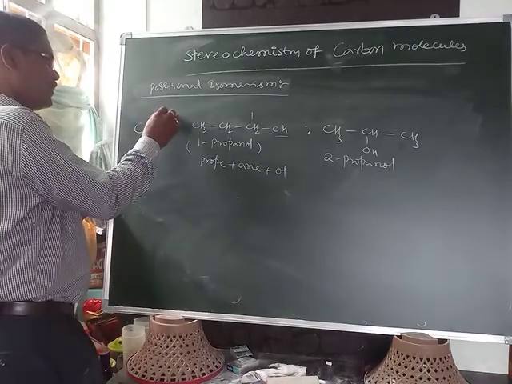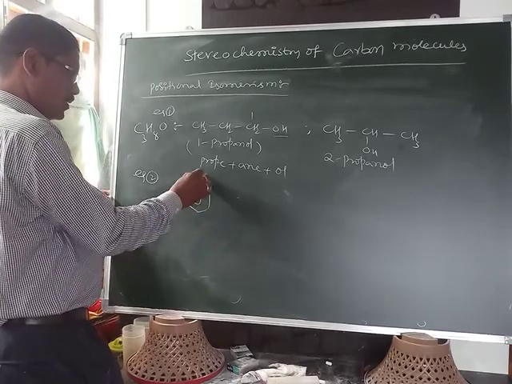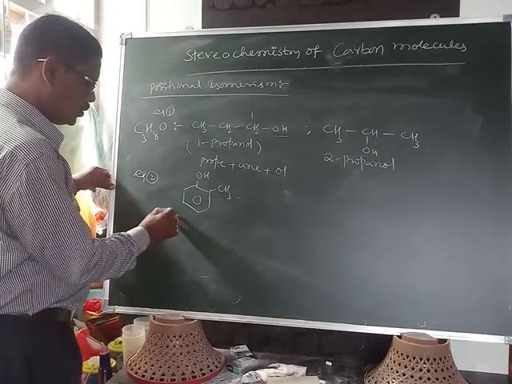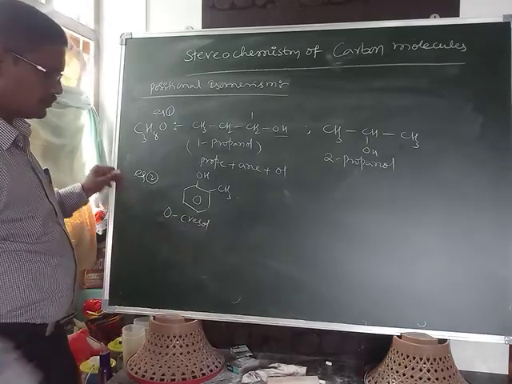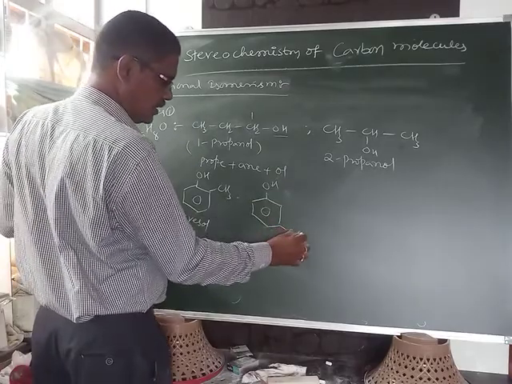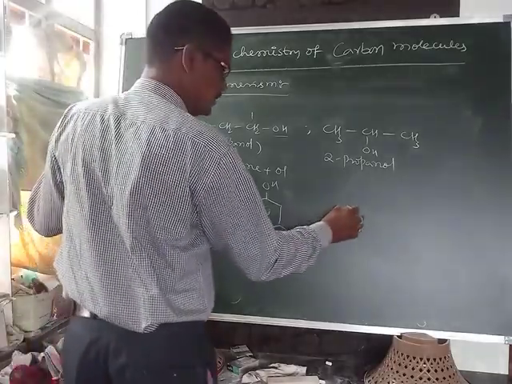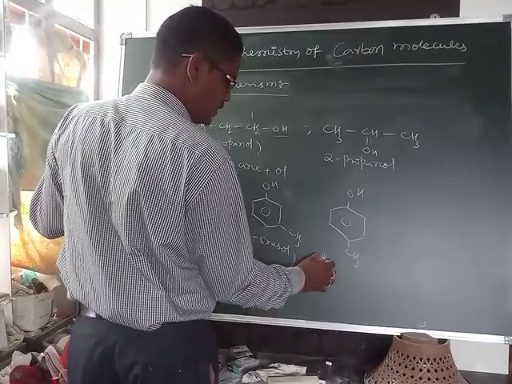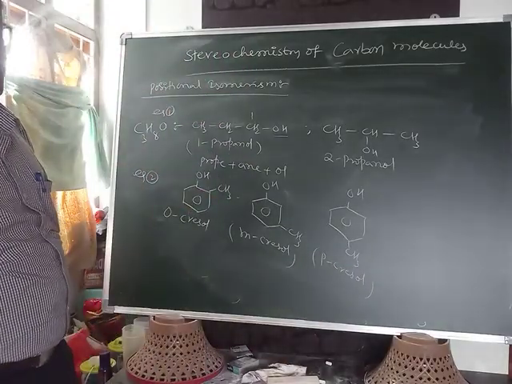This is example 1. Example 2, I am taking this one. OH is the functional group. This is the methyl group. This is called ortho-methyl or ortho-cresol. And one more example: here OH and CH3 are present at the meta position, meta-cresol. And OH at this position, para-cresol. The position of the substituent is changed.